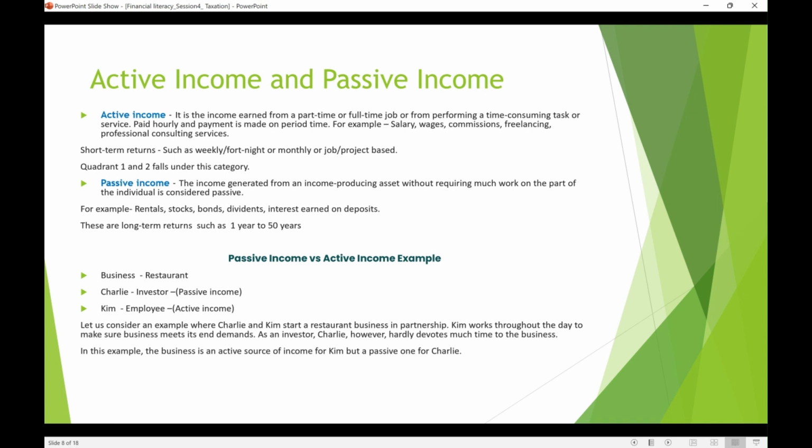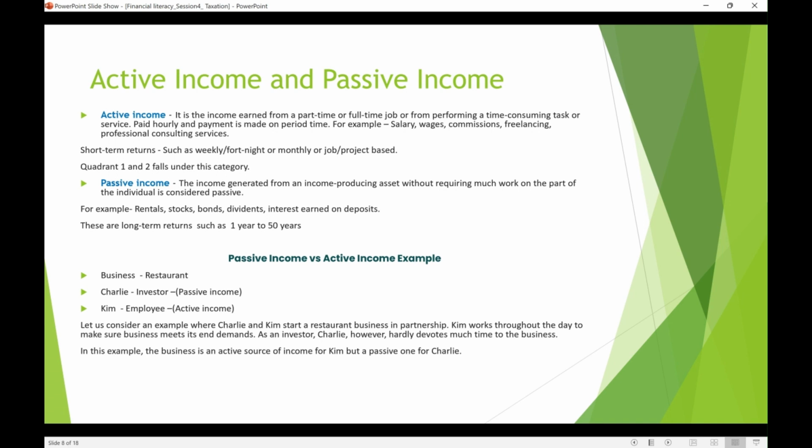For example, here is a comparison of passive income and active income between two partners. Say there's a restaurant, and in that restaurant there's an investor and an employee working for him. The investor just puts the investment there, and his involvement in the business is minimal.